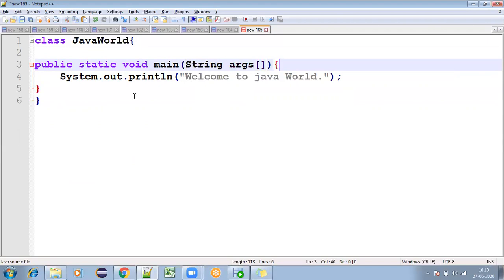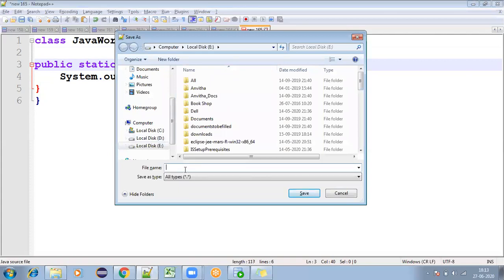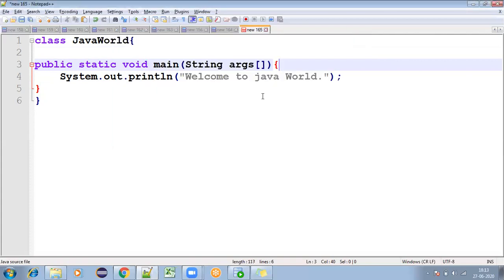Now if you want to execute this program, what do I need to give? You need to save this file first. Can we give any name, or how exactly can we give these things?